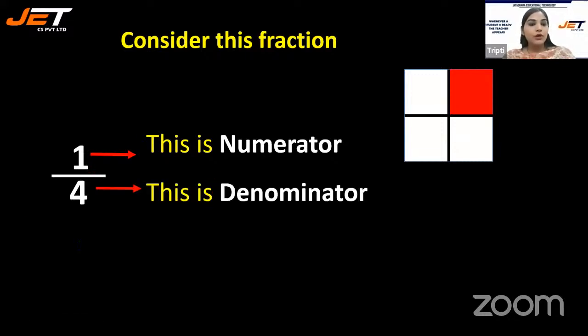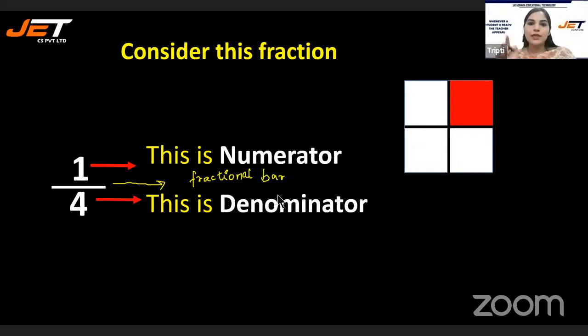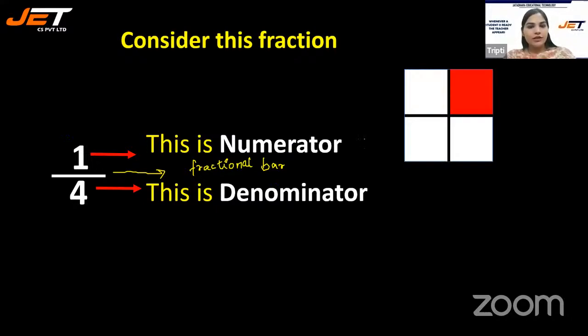But what do we call this line? This is called a fractional bar. Numerator over here, denominator here, and the line which is separating both of them is the fractional bar.